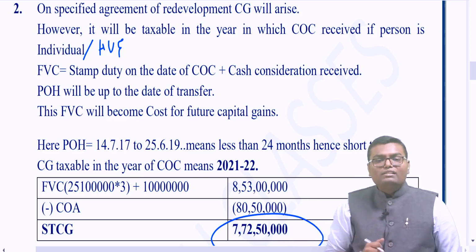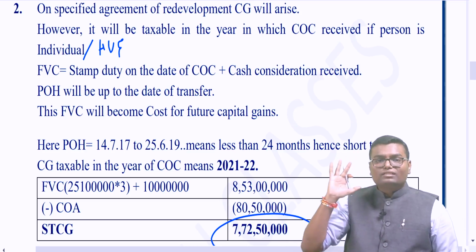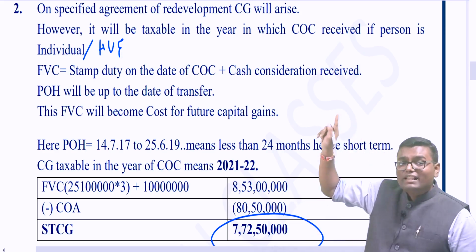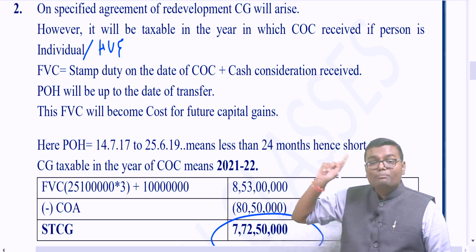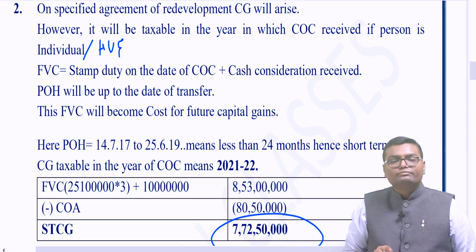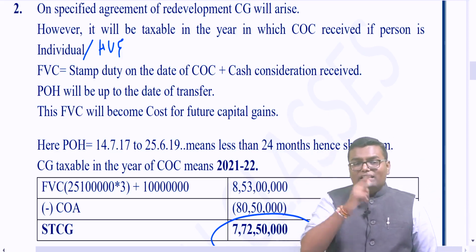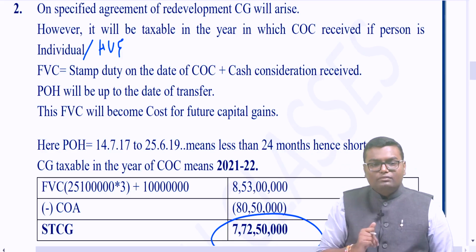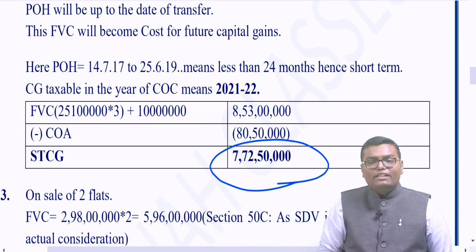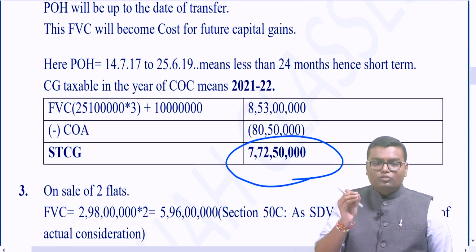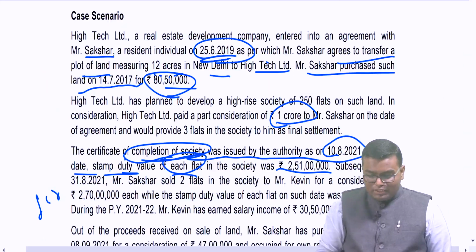And the period of holding will be up to which date? The date of transfer. See, transfer has taken place in the year 19-20. So period of holding is up to the year 19-20, just we are calculating in the year 21-22. And this FVC will become cost for future capital gain. So here period of holding is less than 24 months, means short term. So the capital gain will be 7 crore 72 lakh 50,000.